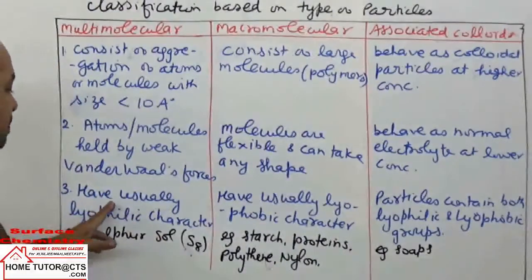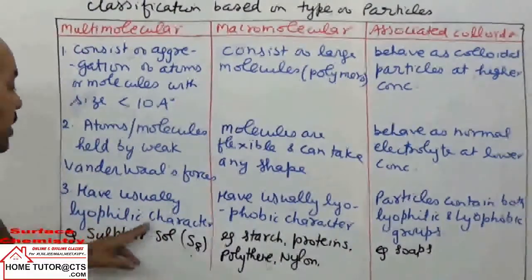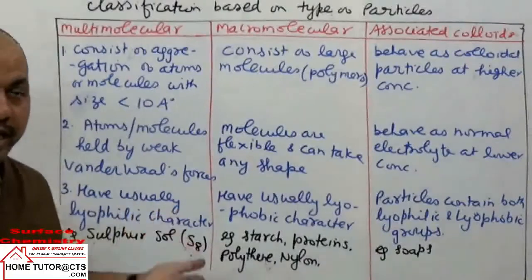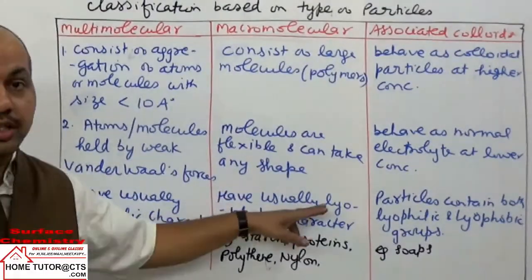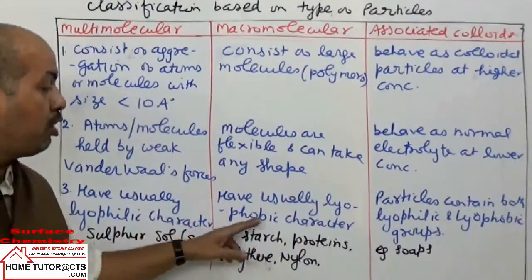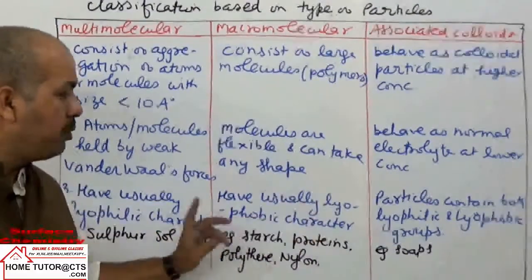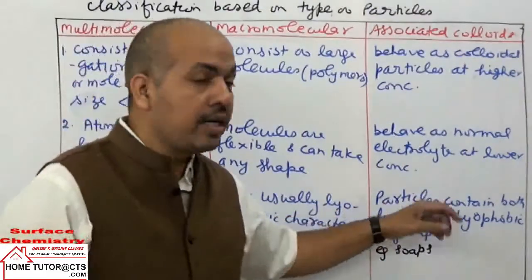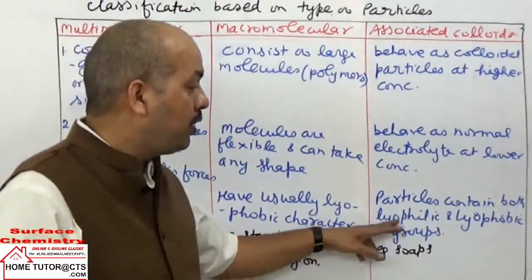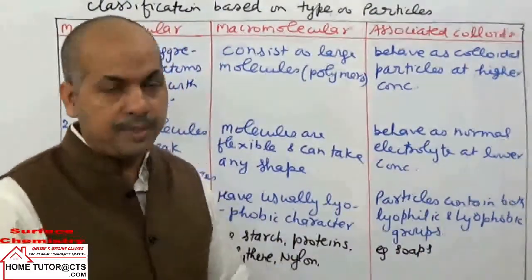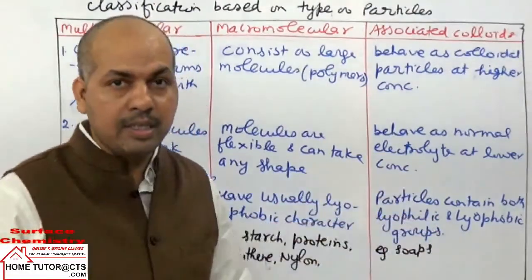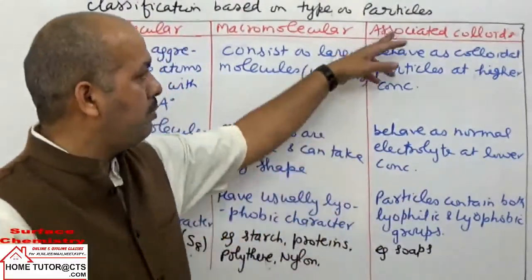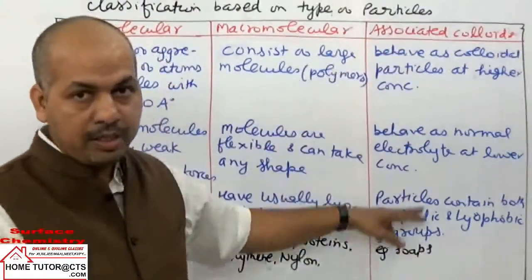What is the next point? They usually have lyophilic character. What happens here? They usually have lyophobic character. In this case, particles contain both lyophilic and lyophobic groups, so they form micelles. How they form these micelles we will take up separately now.